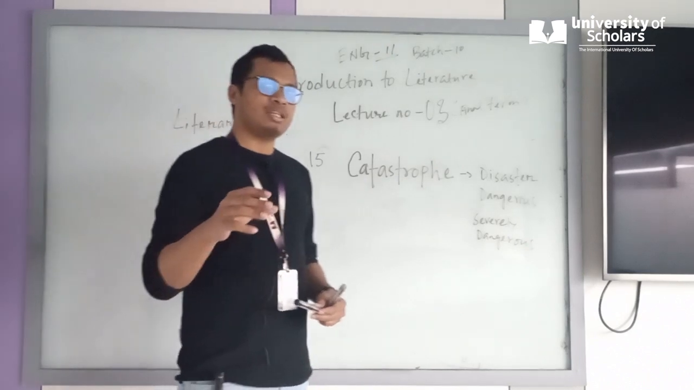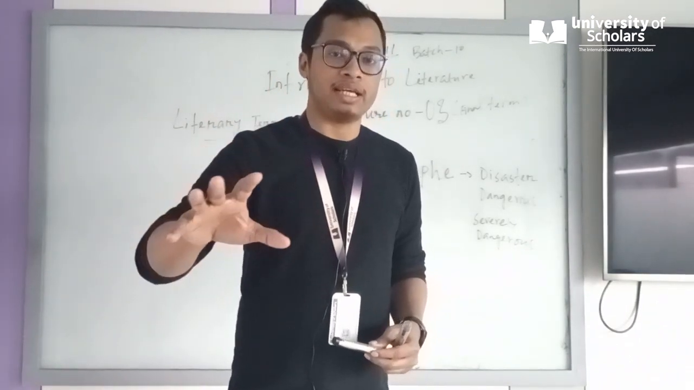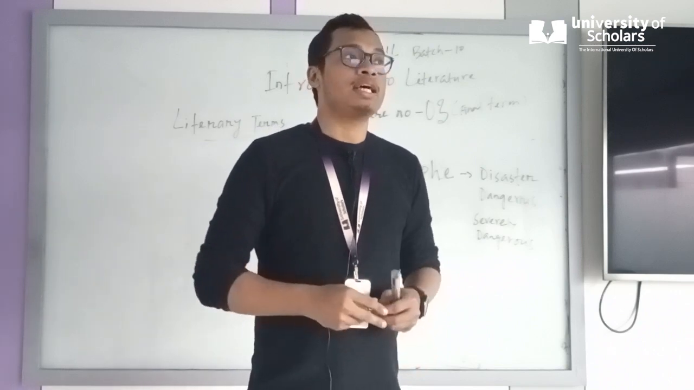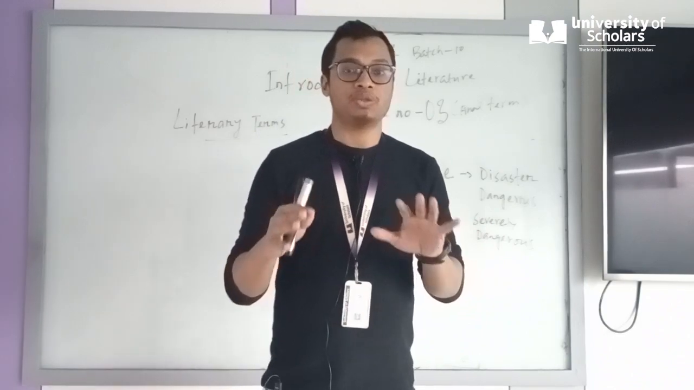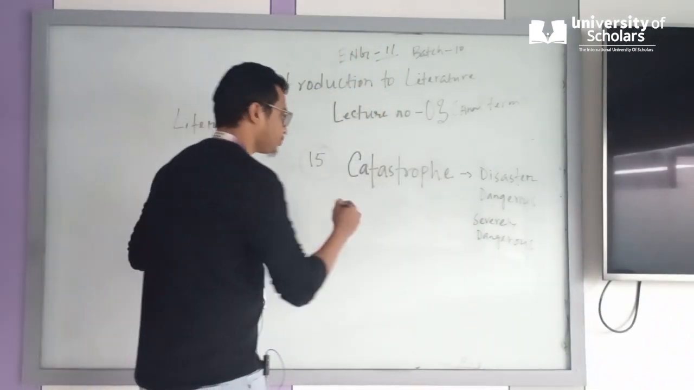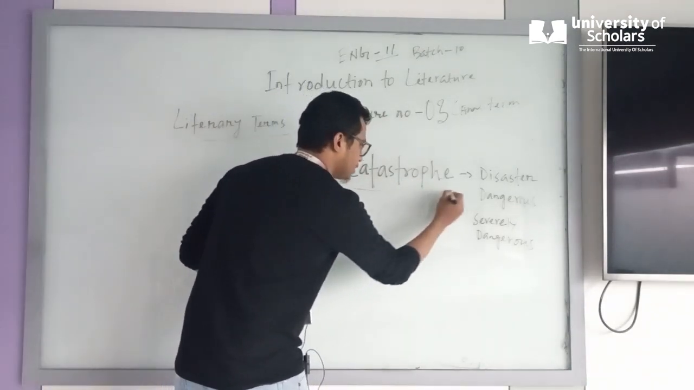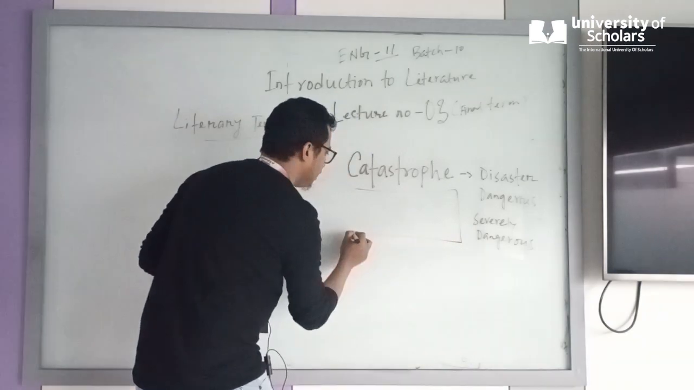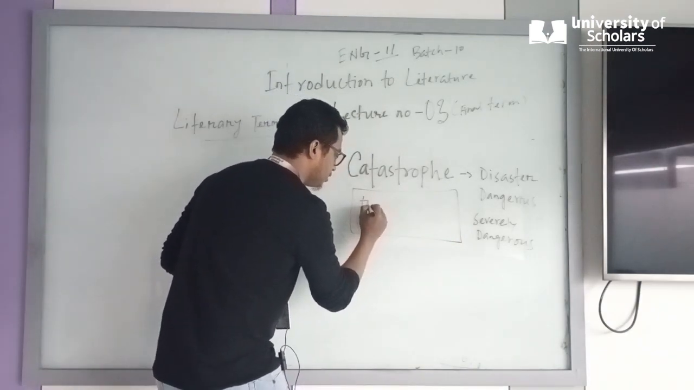Now let me tell you a story first, for the sake of understanding what catastrophe is, because it may sound a bit difficult to you if I don't tell you the story. So just write it down. Catastrophe is number 15. Just make a box, making it very easy for you. It's called the final